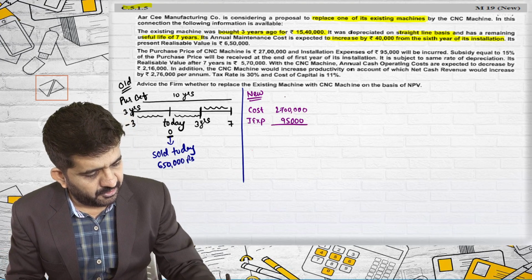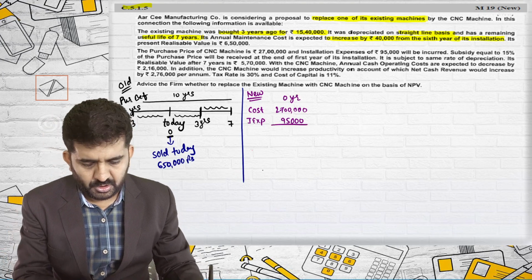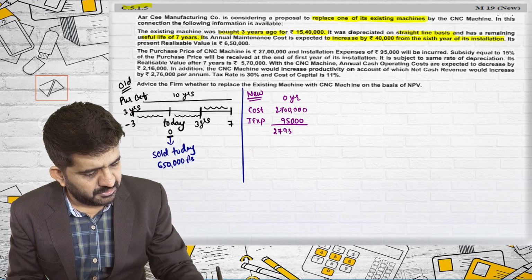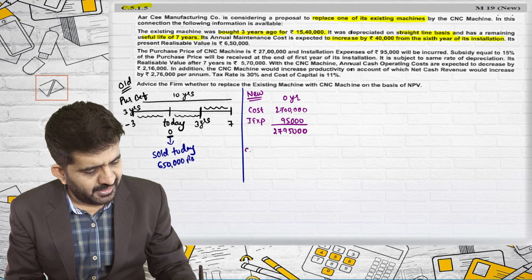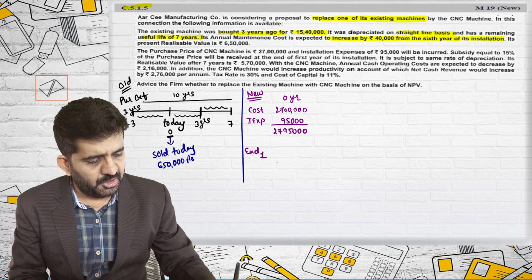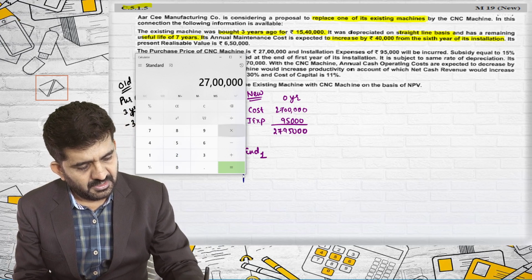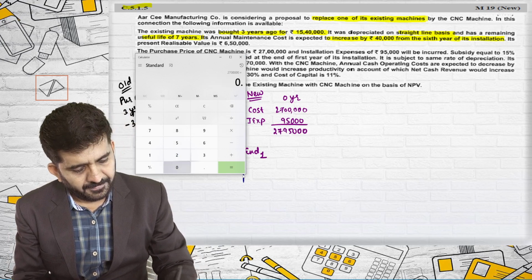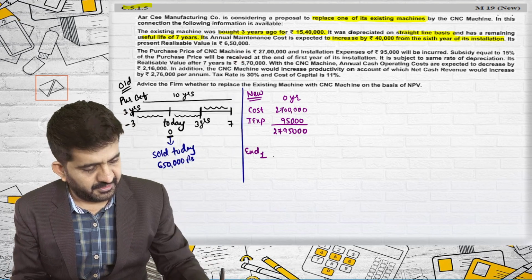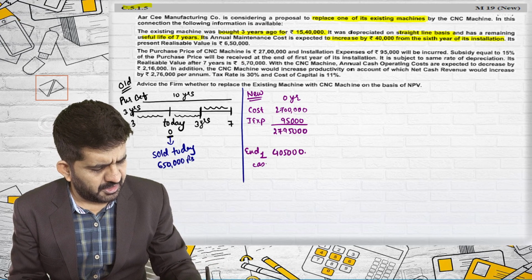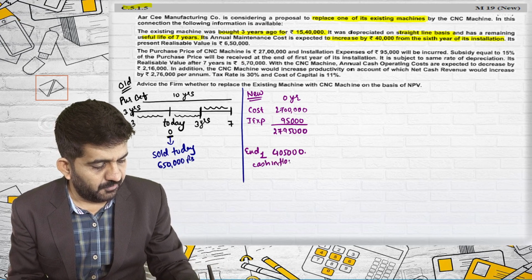So at the end of 0 year, your expenditure will be 27,95,000. And at the end of first year, you will be getting a subsidy of 27 lakhs multiplied by 15% from the government. That is 4,05,000. This will be a cash inflow for us.